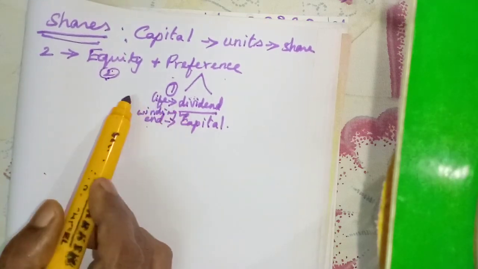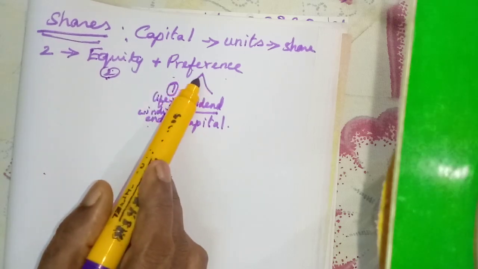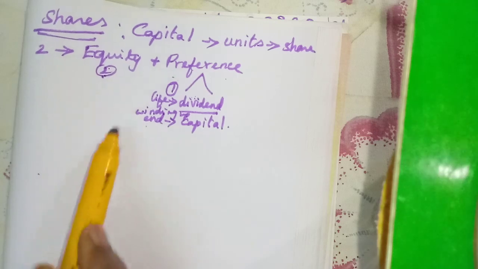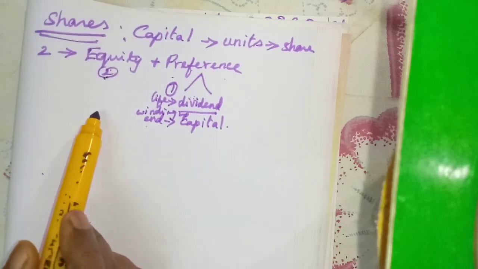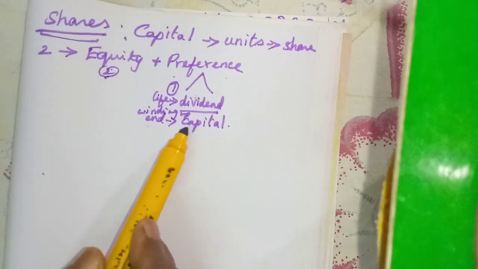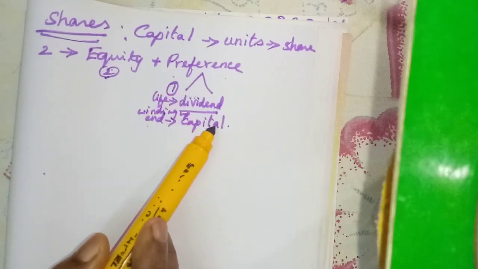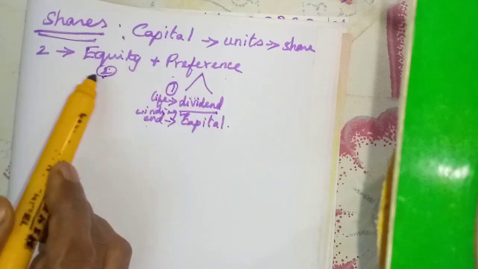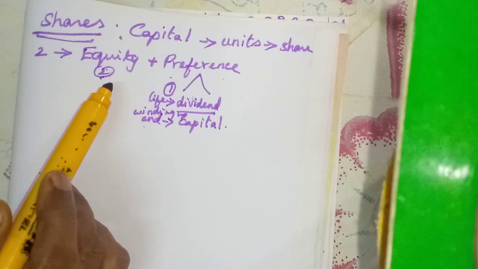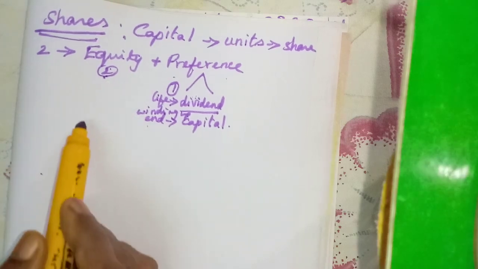From the profit, after distributing to the preference shareholders, the equity shareholders will get their dividend. And if the company is going to wind up, the preference shareholders' capital will be redeemed first. Only then the equity shareholders' amount will be given back. That is called preference share.